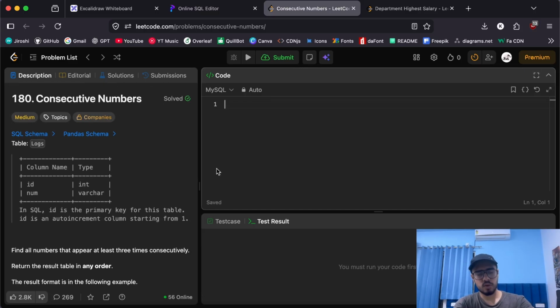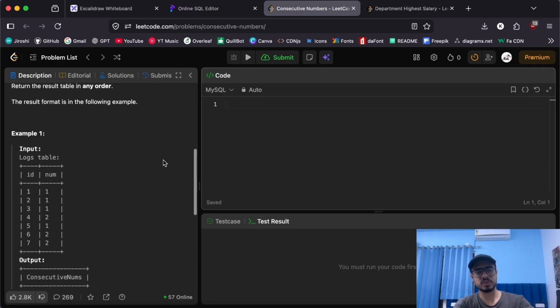Here the obvious thing that comes to mind is lead and lag that we just talked about, how we can check the consecutive values. So how can we do it? Let's say we select something from logs as L. We need the L.num itself, the number itself. We need the lead of L.num over the whole table as first. Let's call it first.